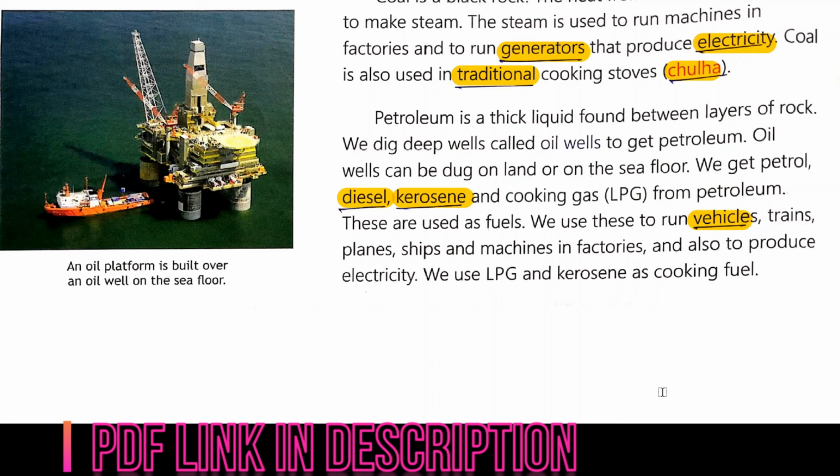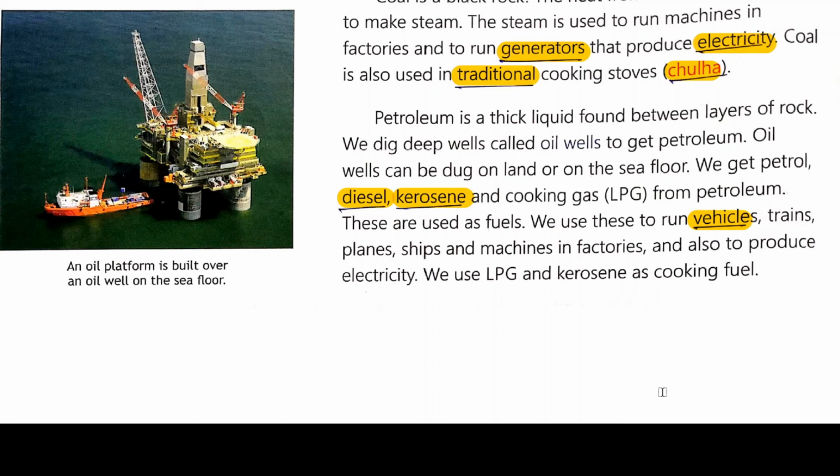Natural resources that last forever and get renewed are renewable resources, and natural resources that cannot be formed again or take a very long time to form are called non-renewable resources. Air is a renewable resource, and so is fresh water. We should use air and water carefully.